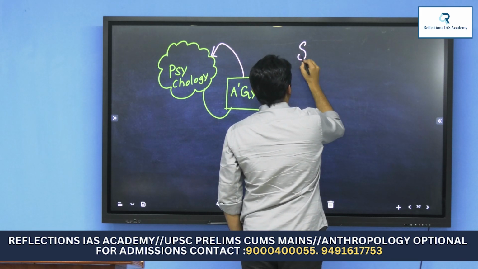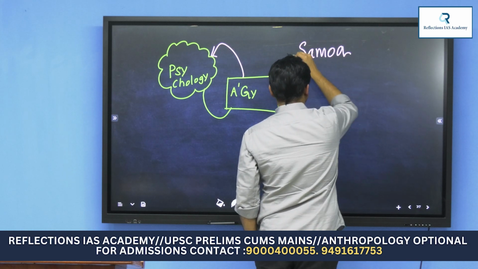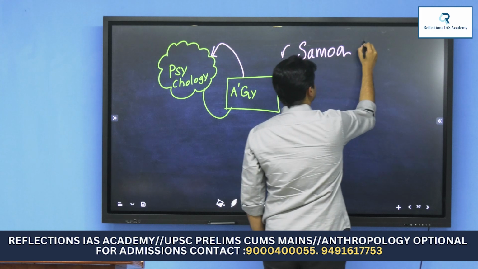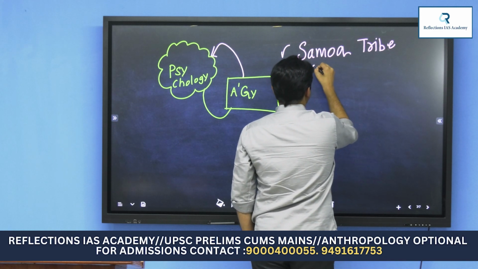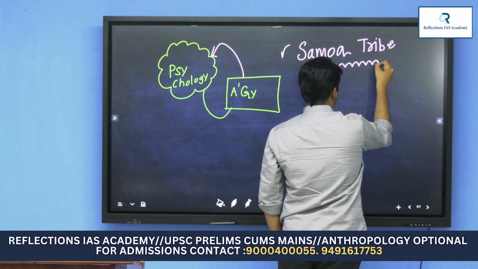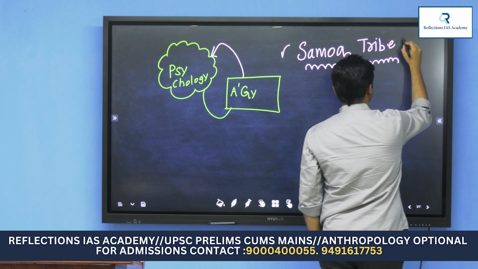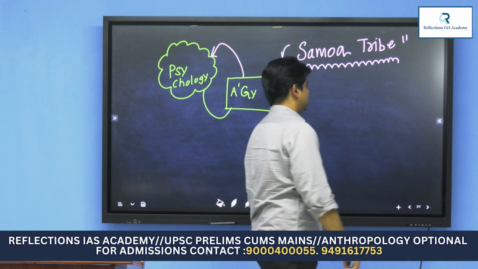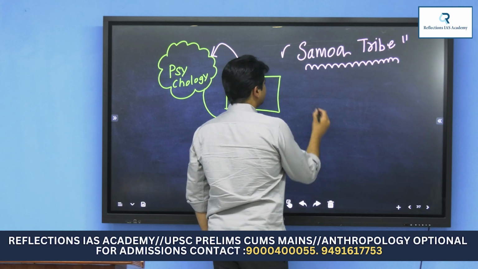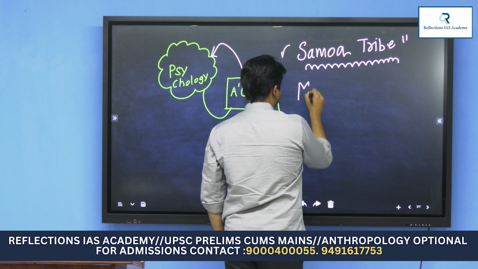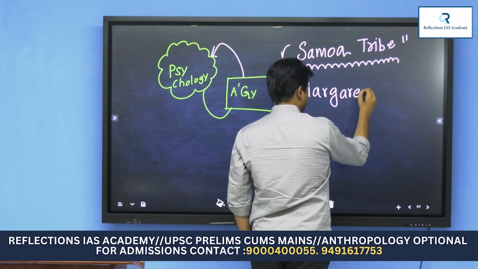There is a tribe named Samoa, and the Samoa tribe is on islands in the Pacific Ocean, and there is a very popular anthropologist by name Margaret Mead.